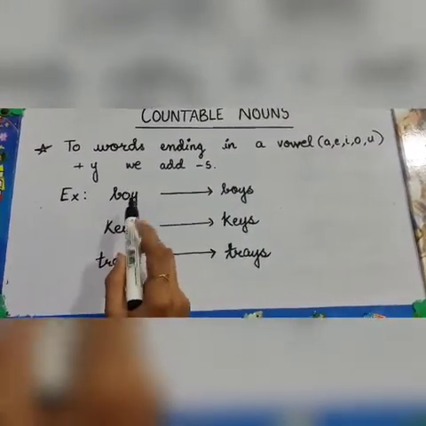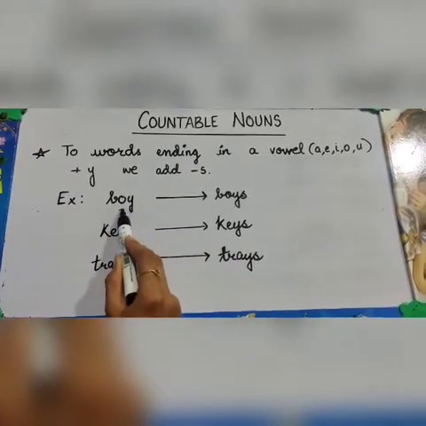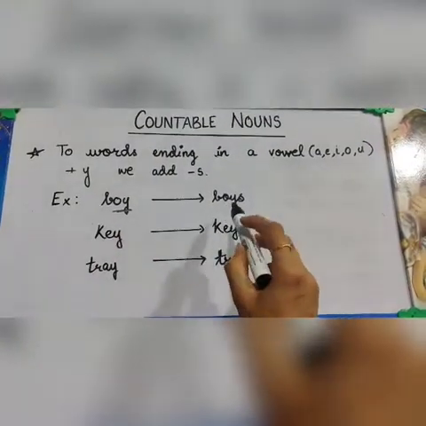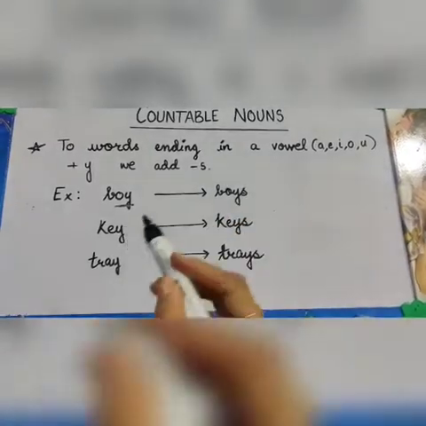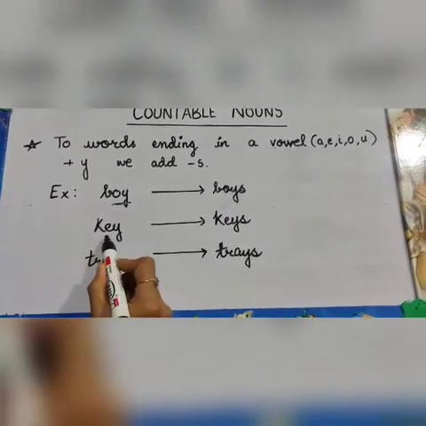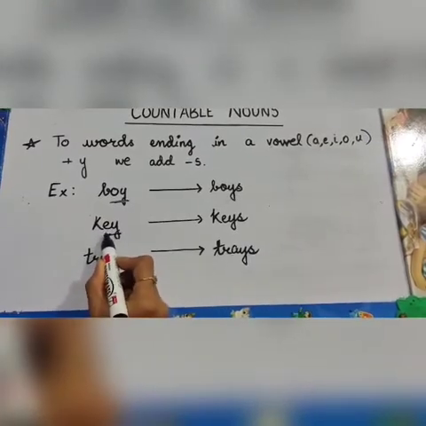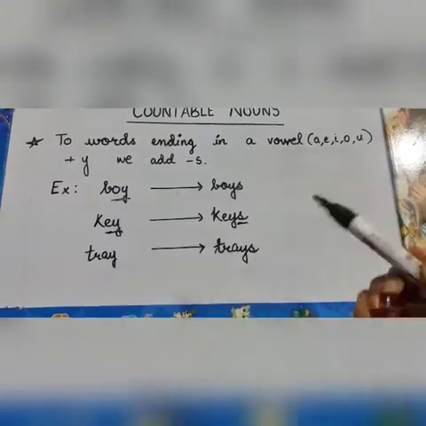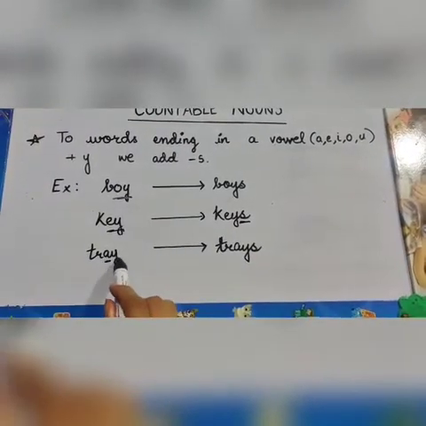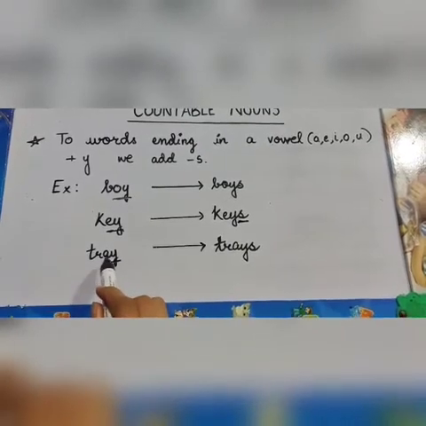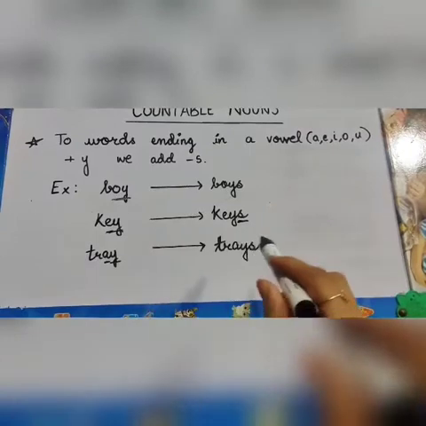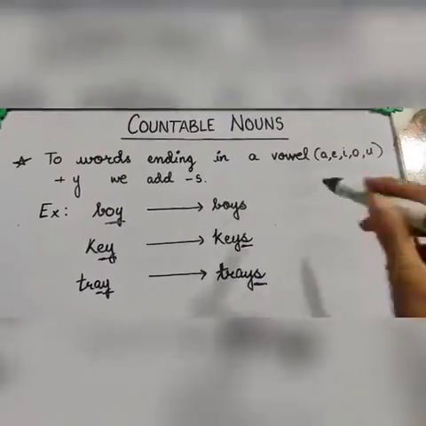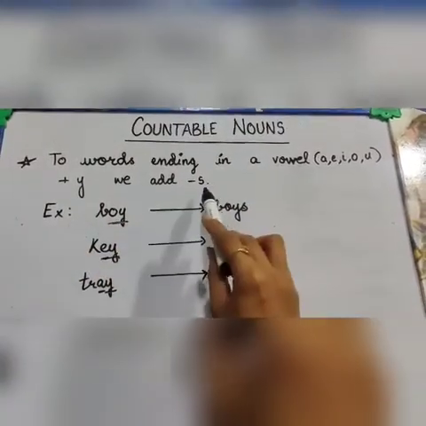Boy. This word is ending with a vowel O and Y. OY is at the end. So we will add S to it to make it plural. So the word becomes boys. Next, key. There is a vowel E and Y. They are ending with EY. So to make it plural, we will add S to it. Next, tray. A is a vowel and Y. So in the end, there is A and Y. To make it plural, we will add S to it. So the words that are ending with a vowel and Y, we add S to it.